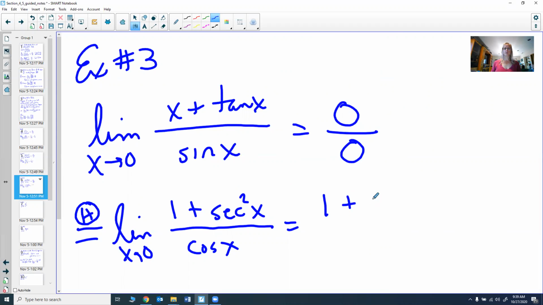Secant of 0 is 1, and 1 squared is 1. So you get 1 plus 1. The cosine of 0 is 1. So you get 2 over 1, which is 2. So we now know that that limit is 2. Again, it's not 0, it's not 1, it's the number 2.